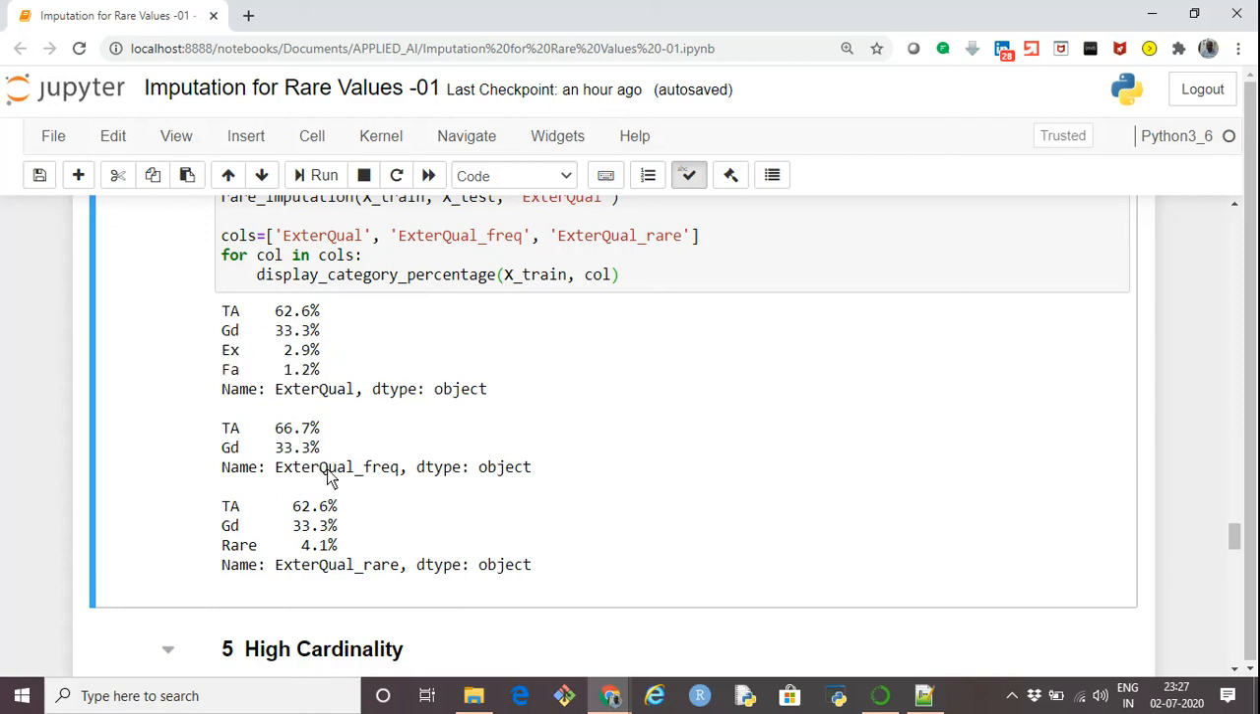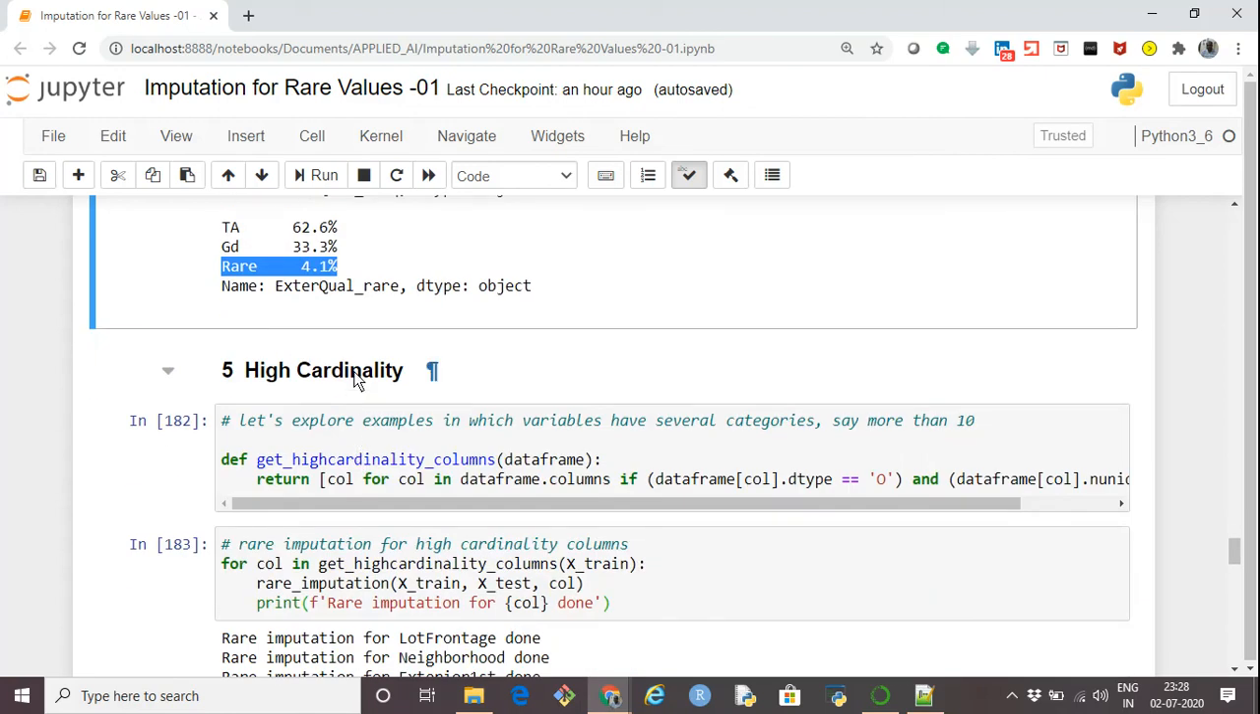Whereas in the other case, where we are replacing the rare category by the rare keyword or the rare word, the rare categories like 2.9 and 1.2 get added into another category, which formed as 4.1 percent of rare. Even though that looks reasonably okay, again this rare category is still less than 5%, which is our threshold. So again, for this particular variable also, it is better to merge it with the most dominant category.